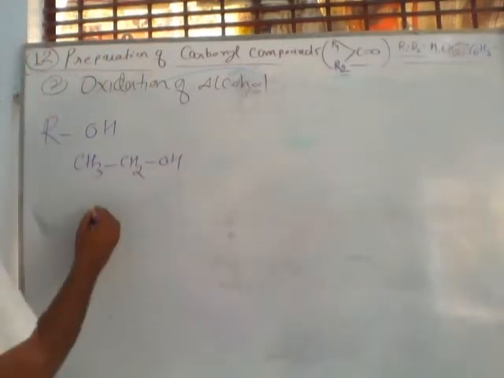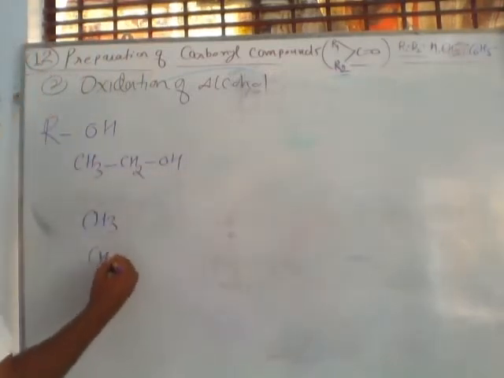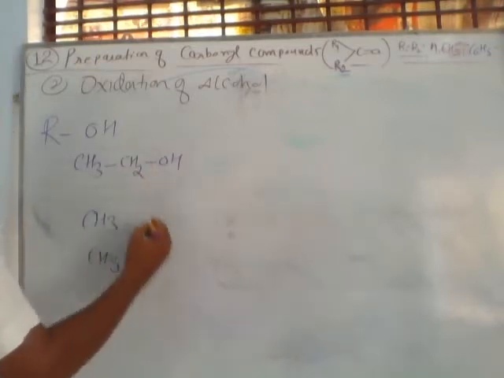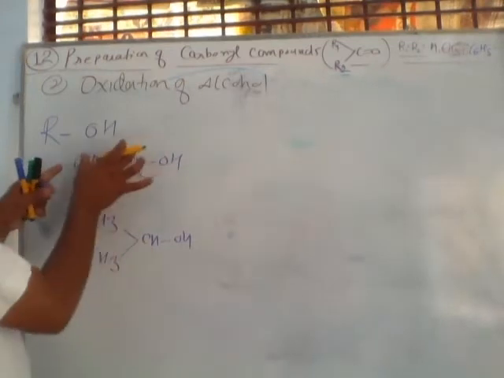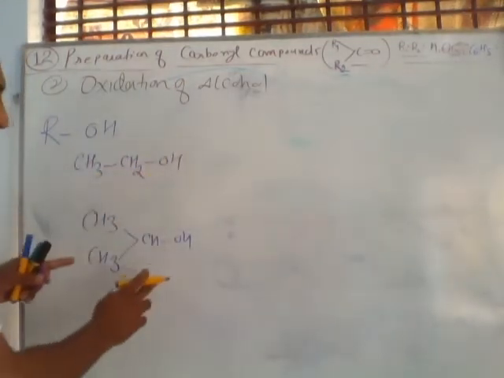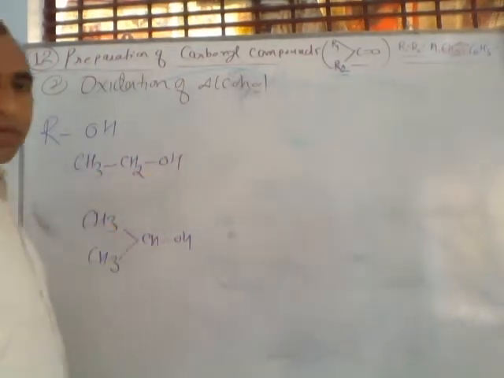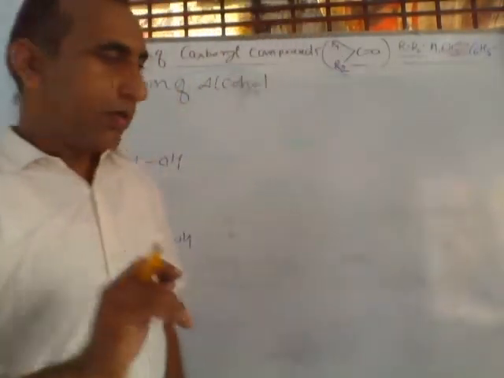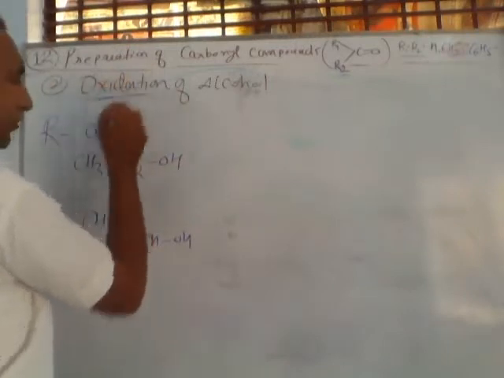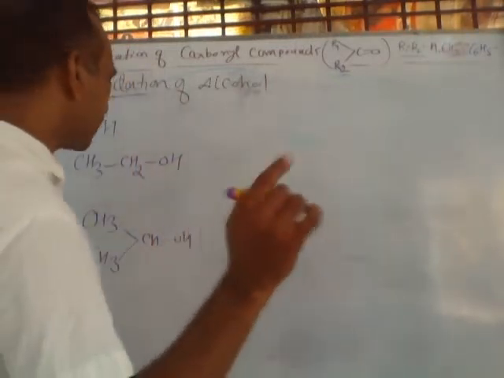This is a primary alcohol. But if we are using a 2-methyl directly connected with this carbon, this is called a secondary alcohol. The primary alcohol's name is ethyl alcohol, otherwise ethanol. This compound is called propan-2-ol, otherwise we can say this is isopropyl alcohol. And the topic is oxidation, meaning reaction with oxygen.